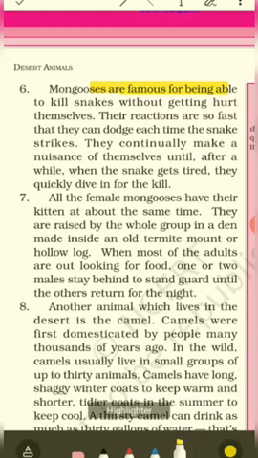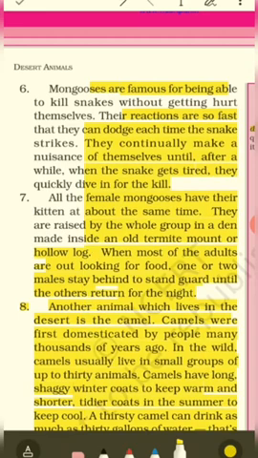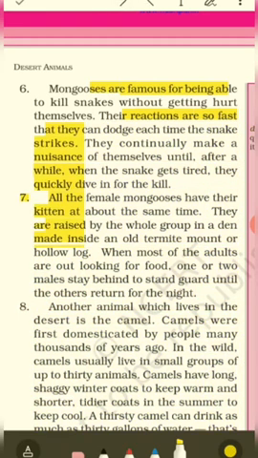Their reactions are so fast that they can dodge each time the snake strikes. So if a snake is trying to strike a mongoose, the reaction is so fast that it can always dodge. It can evade the strike of the snake by moving very rapidly. So in the process, what happens? The snake keeps dodging and it gets tired. And when we get tired, we are not as quick or as effective as we are when we are full of energy, right? So this is where the mongoose takes advantage. Whenever the snake gets tired, the mongoose strikes. So they are quite agile, they are quite fast.